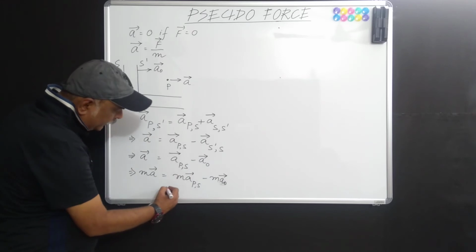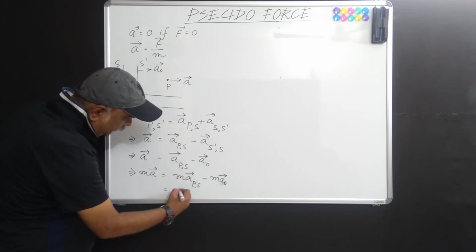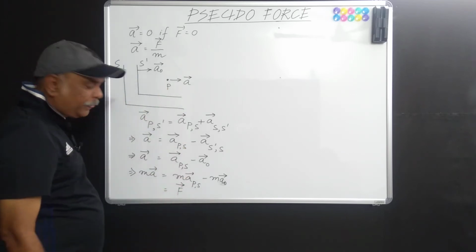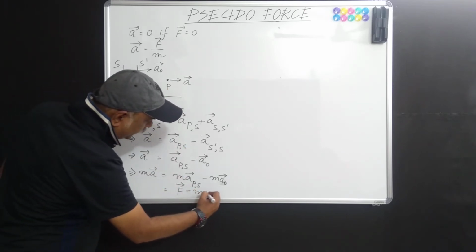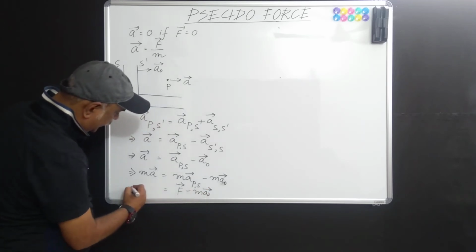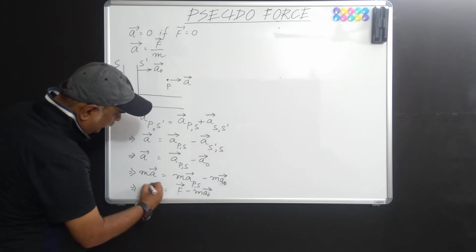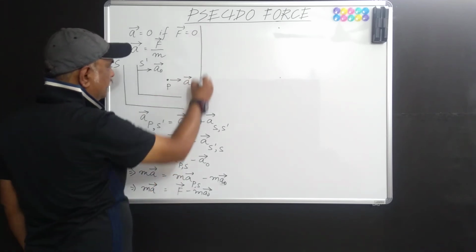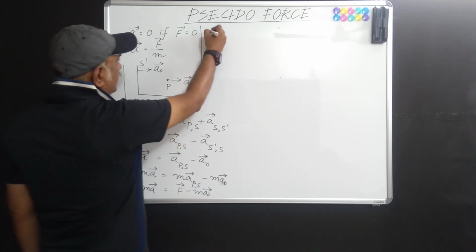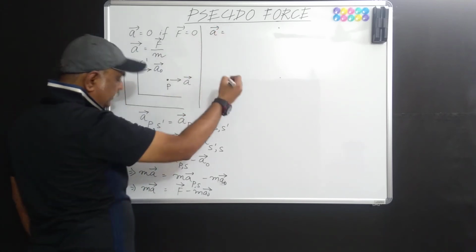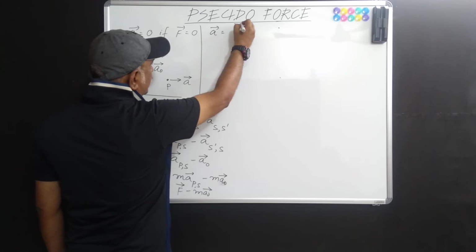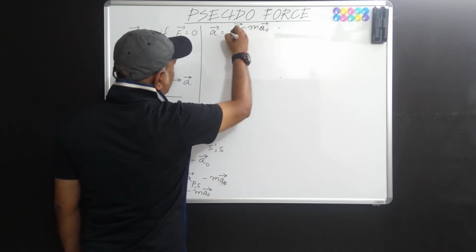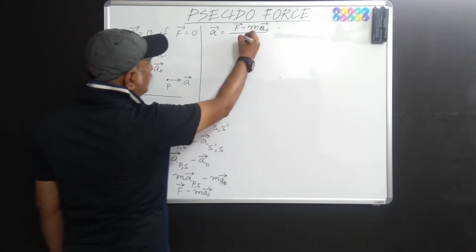So here you can comfortably say that this must be equal to the net force acting on this particle minus m a naught, and this side we are having m a vector as before. Okay, now so a vector, from here we get F vector minus m a naught vector divided by m.